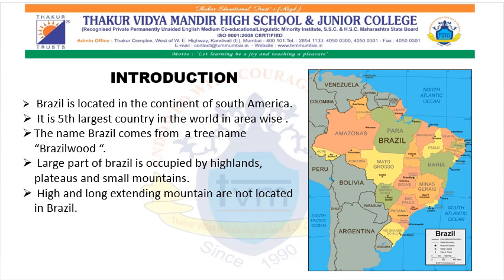A large part of Brazil is occupied by highlands, plateaus and small mountains. High and long extending mountains are not located in Brazil. Except for the northern Amazon basin and in the southwest along the upper part of the Paraguay basin, there are no wide plains in the country. Even the coastal plains are restricted in their expanse.